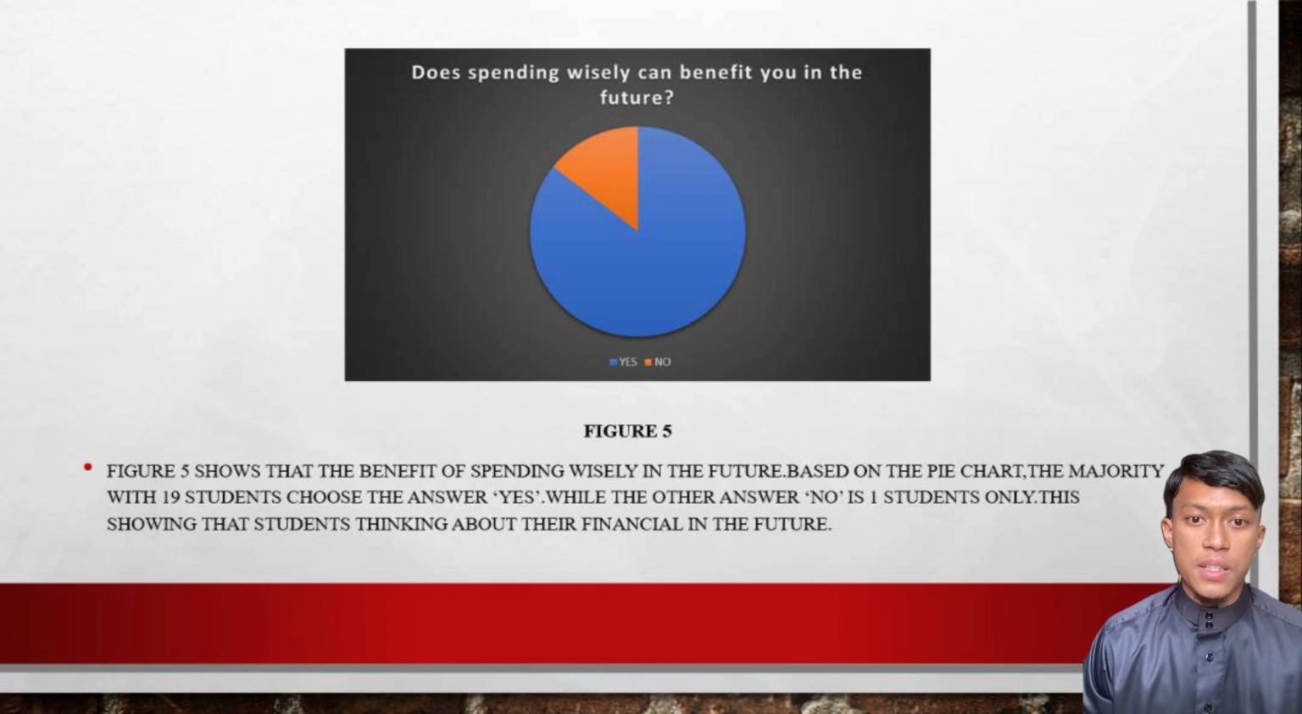Figure 5 shows the benefit of spending wisely in the future. Based on the pie chart, the majority, 19 students, choose the answer yes, while the other answer, no, is 1 student only. This shows that students are thinking about their finances in the future.